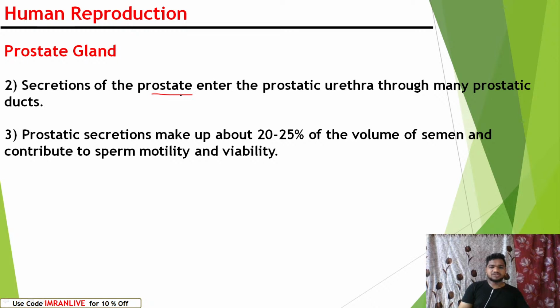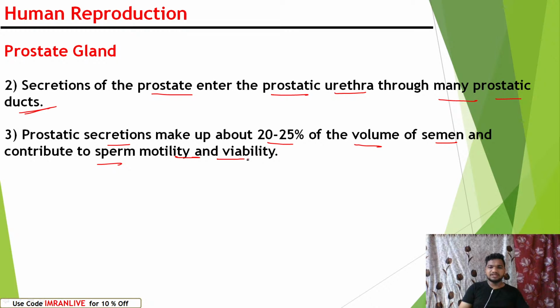Secretions of the prostate enter the prostatic urethra through many prostatic ducts. In upcoming slides, I will show you the diagram also, how the secretion enters the urethra from the prostate glands. Prostatic secretion makes up about 20 to 25% of the volume of semen, and it contributes to sperm motility and viability.